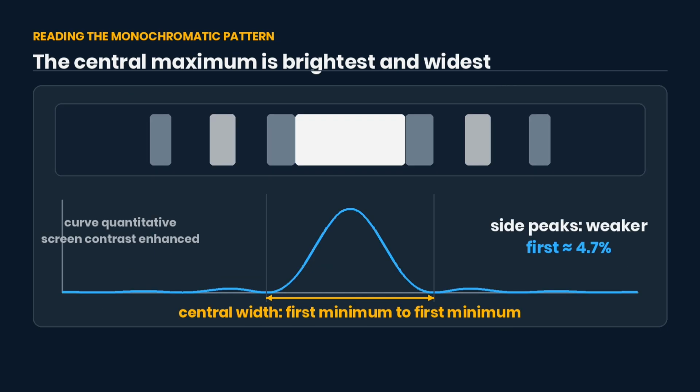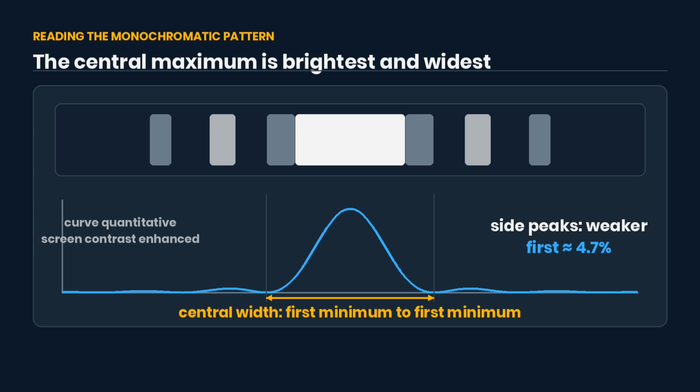Monochromatic means one wavelength. The central maximum is the brightest and the broadest. In the small angle far field pattern shown, the central lobe, measured between its first minima, is about twice the minimum to minimum width of a neighbouring side lobe. The side lobe peaks decrease rapidly. The first reaches only a few % of the central peak.